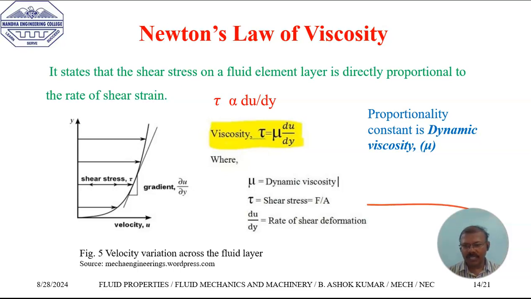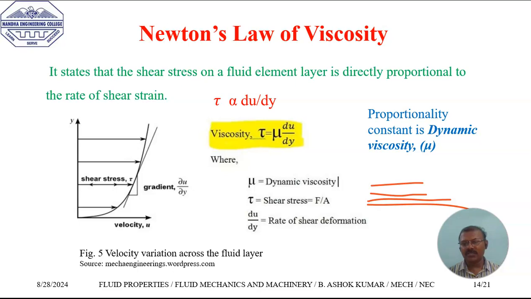So this is the fixed floor, this is the very first layer touching the floor, this is the second layer, and then the third layer. Due to the coefficient of friction, the floor offers resistance to the movement of the first layer, so the velocity of the first layer will always be 0, because the resistance force offered by the floor is very high.